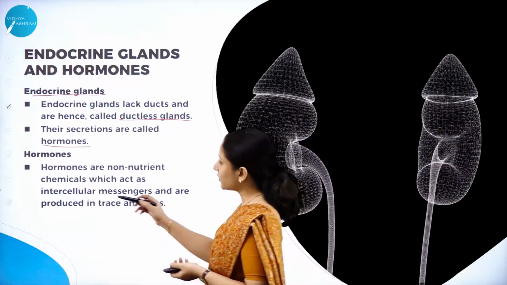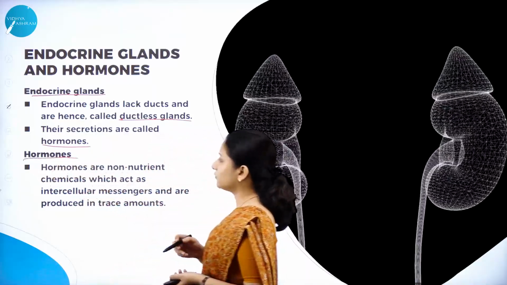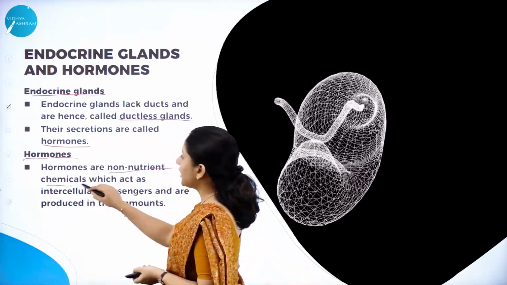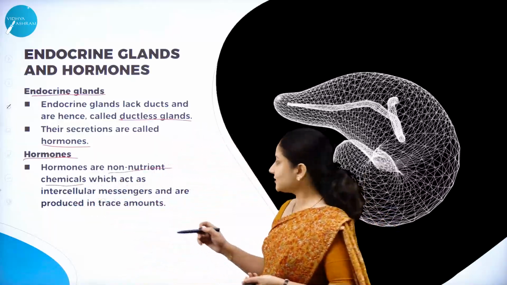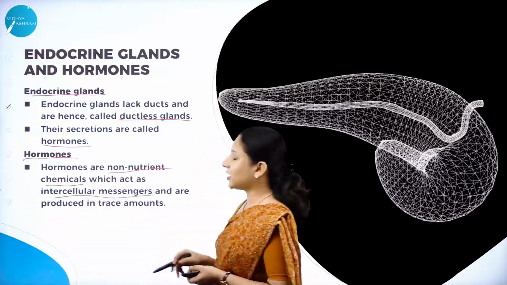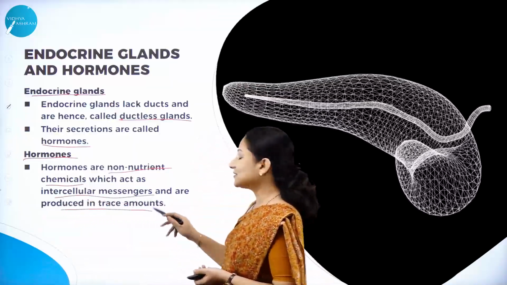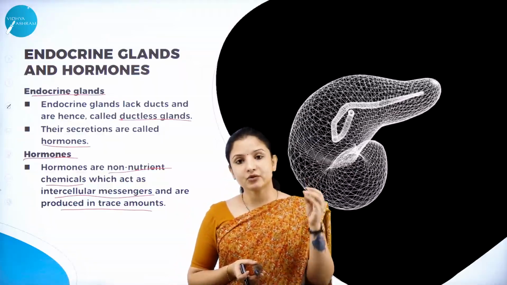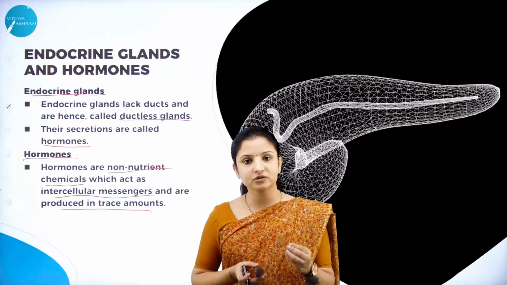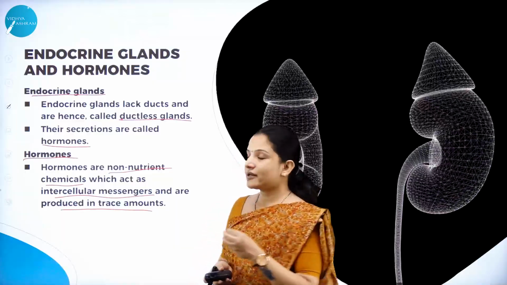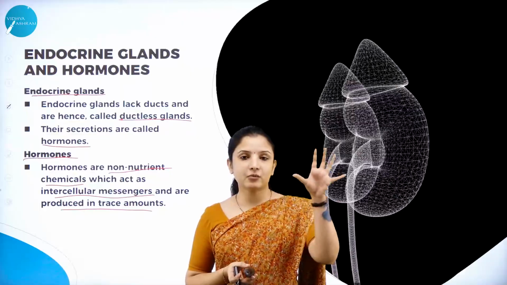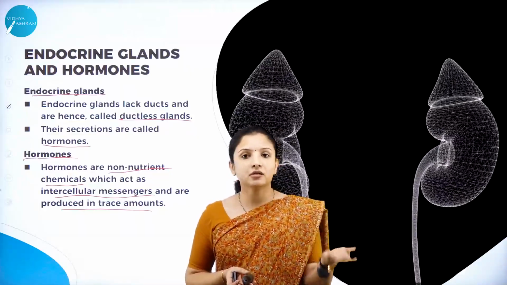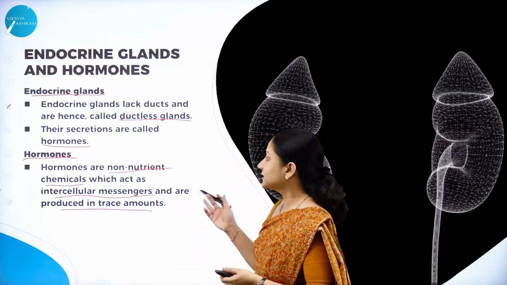Now let's look into what exactly is the definition of hormones. Hormones are usually non-nutrient chemicals, and they act as intercellular messengers and are produced in trace amounts. That is, they are produced in quite minimal or negligible amounts, and those trace amounts of hormones, which are non-nutrient chemicals, travel from one organ to another, passing messages like how exactly the nerve cells used to do. So this is about the hormones.